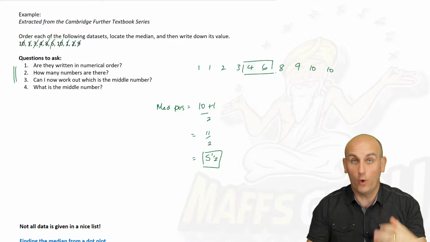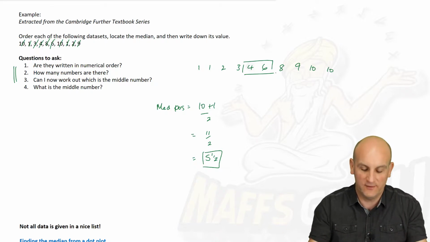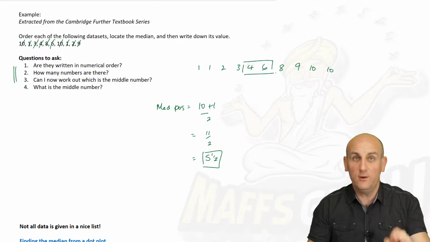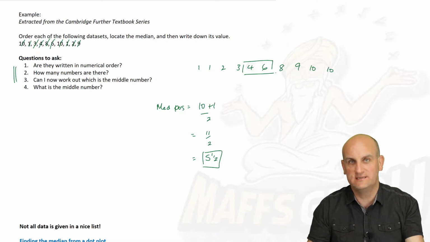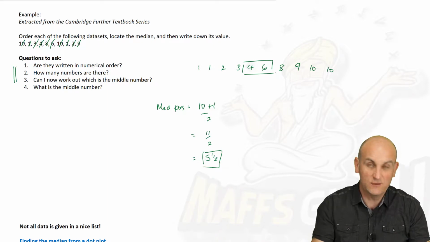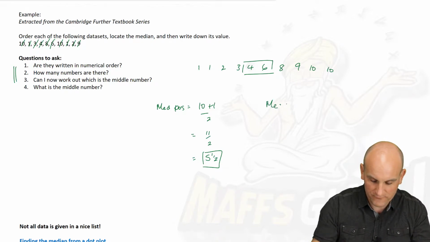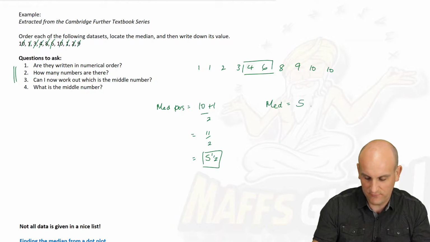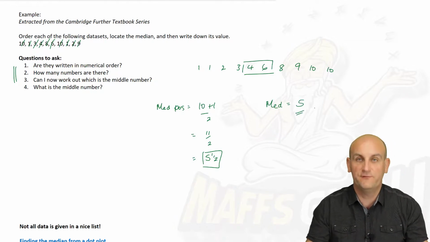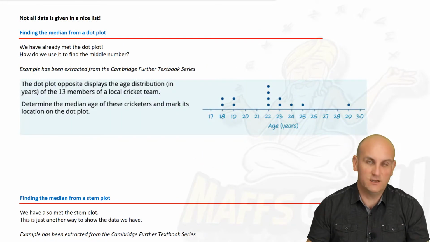Now again, another awesome little tool for maths is, how do you find the middle number quickly? Well, in this situation, it's really simple. It's 5. We know it's 5. But when you have two numbers and you're trying to find the center of it, add the two numbers together and then divide by 2. So 4 plus 6 is 10, divide by 2 is 5. And so I know that for this set of information, my median is 5. Whoop whoop.